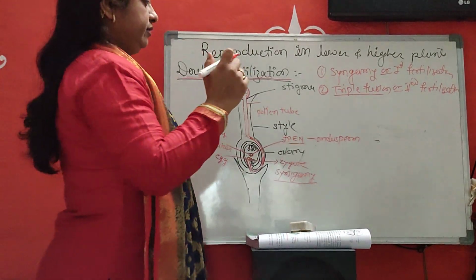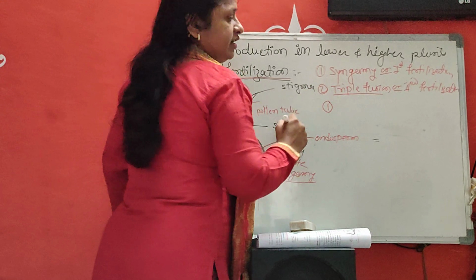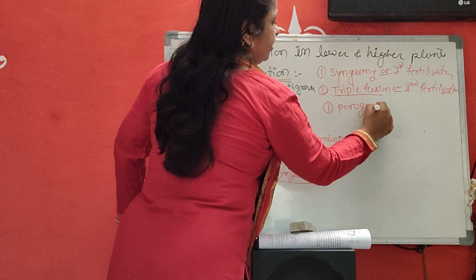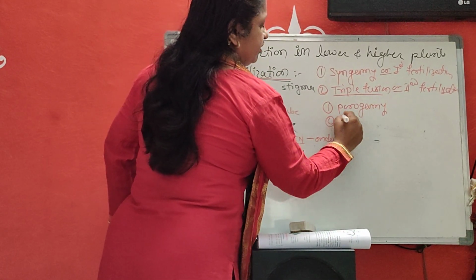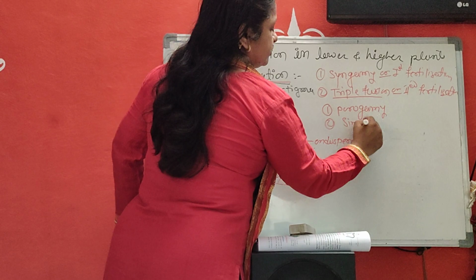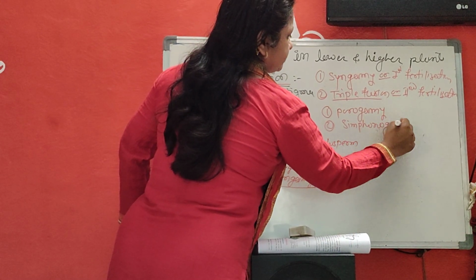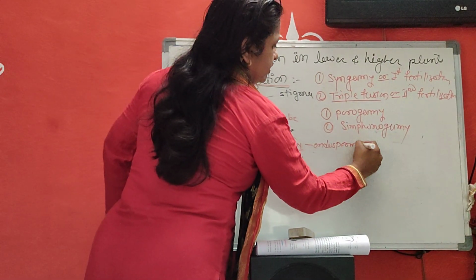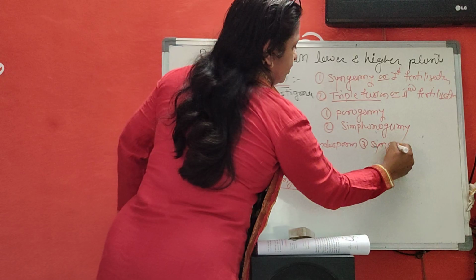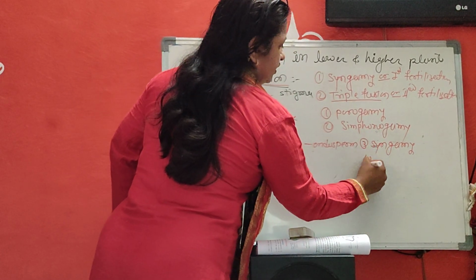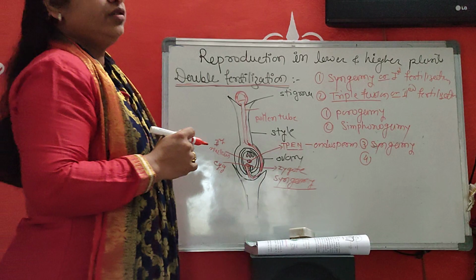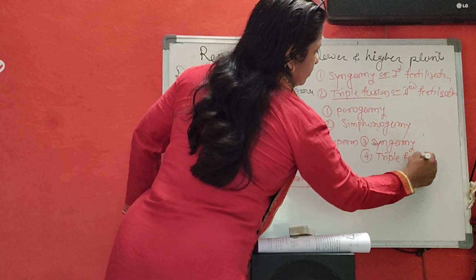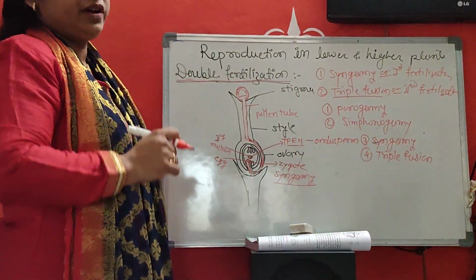Then you mention in your answer porogamy. What is meant by porogamy? And then you mention siphonogamy. Okay, and the third one is syngamy, and the fourth one is triple fusion. Okay, understood students? How does double fertilization take place?